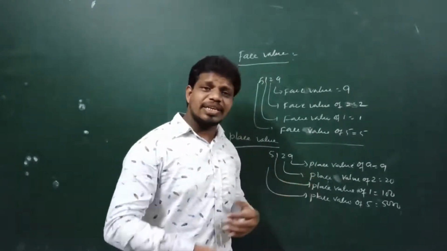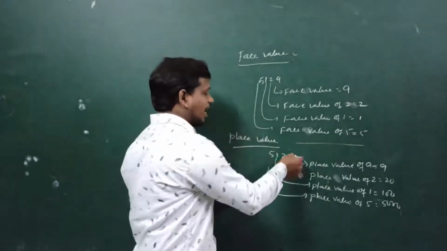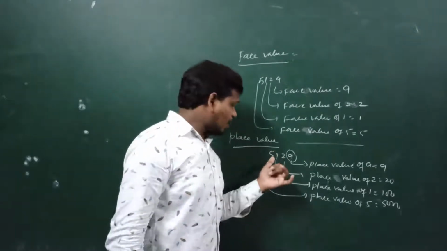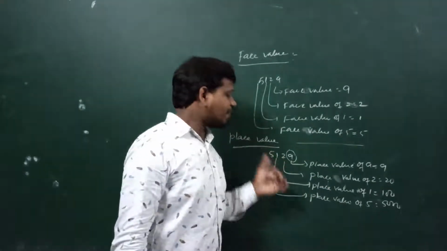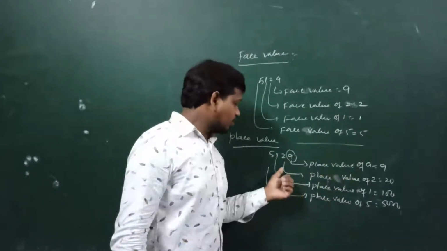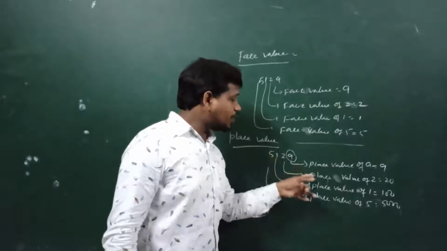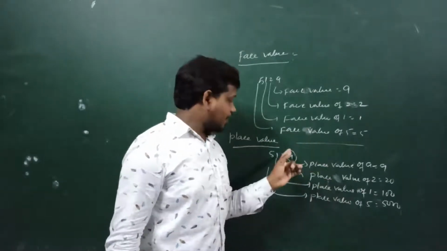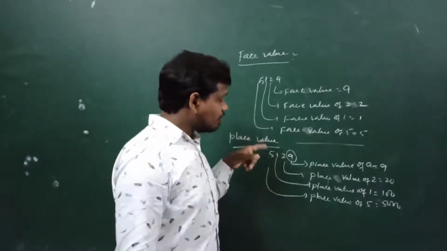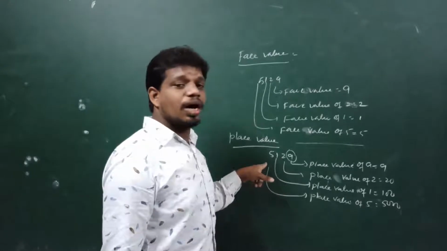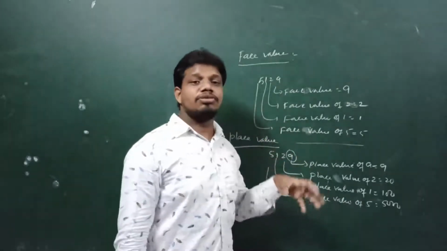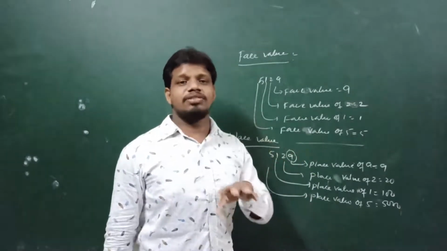Here we have to consider the place value, because 9 is in the unit place, 2 is in the tens place, 1 is in the hundreds place, and 5 is in the thousands place. That's why 5 into 1000 equals 5000, 1 into 100 equals 100, 2 into 10 equals 20, and 9 into 1 equals 9, because it is the unit place. So the value of a digit with respect to place value is known as place value.